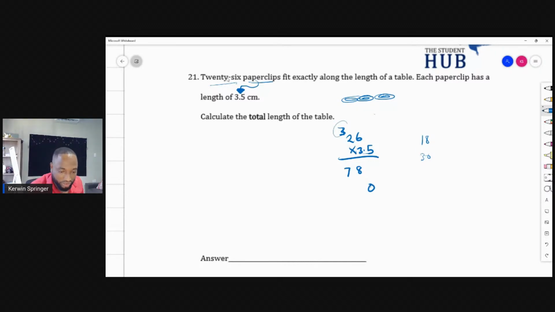But don't forget to add back the 3. So that's 13. And now I'm getting 0, 1, bring over the extra 1. I'm getting 1 because 8 and 3 is 11. And 1 plus 7 plus 1 is 9. This is 910. But if I watch carefully, there's a decimal point I brought out like this, so I'll need to bring it back. You all know how to do multiplication with decimal points. So this is 91.0, or 91 centimeters, is correct.